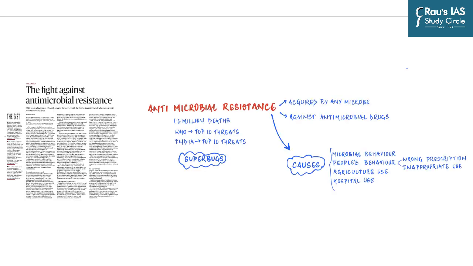This next article for discussion appears on the page Text and Context, which is a new addition to the e-paper of The Hindu: the fight against antimicrobial resistance. Antimicrobial resistance is the resistance of microbes to commonly used antibiotics.